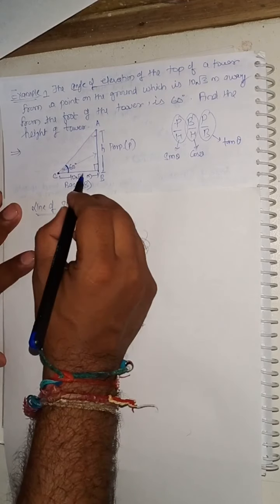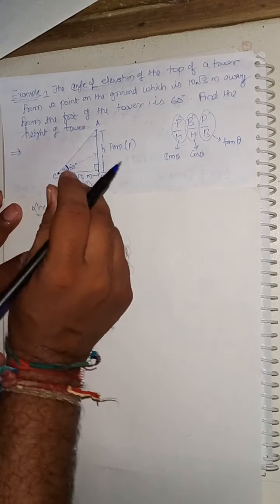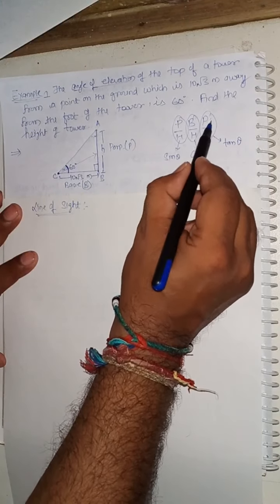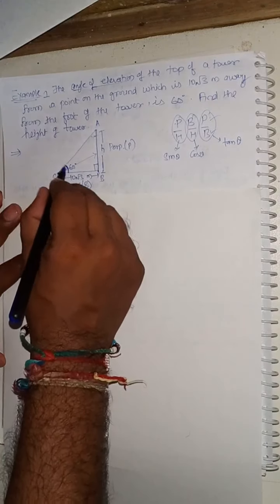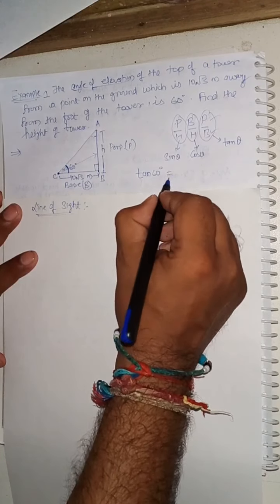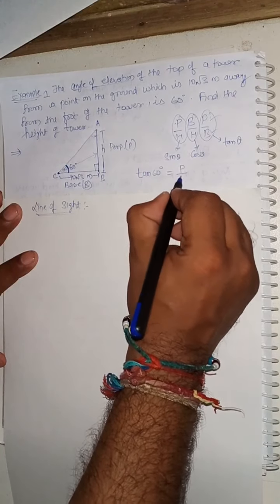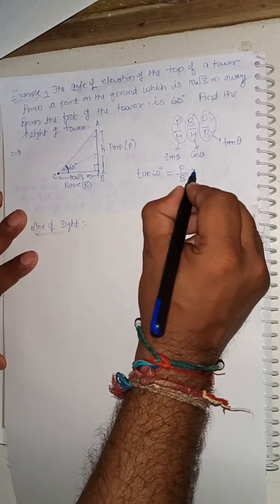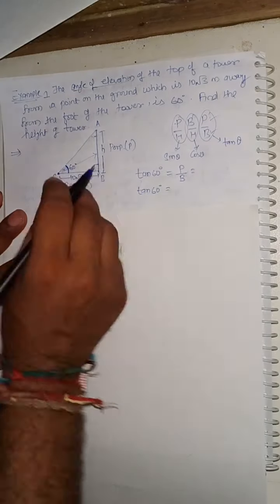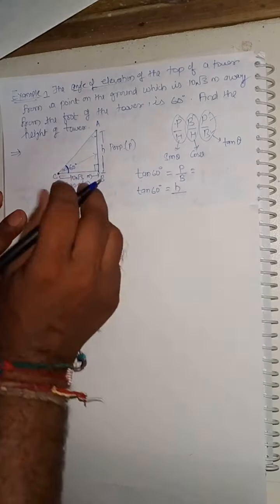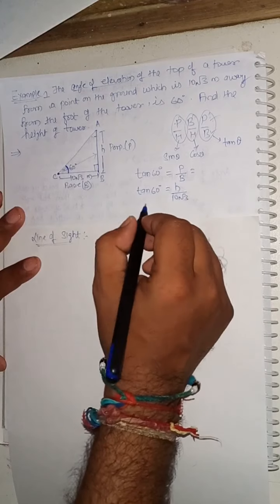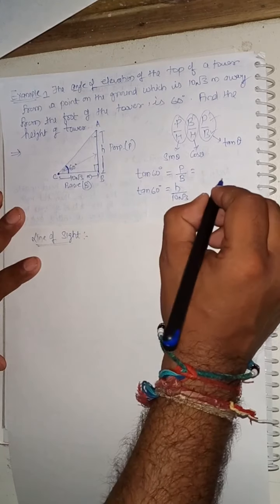Here we need to find the perpendicular value, and we have the value of the base. So which will suit this formula? We have the perpendicular and base both here. So I will take this 60 degrees as tan 60 degrees, which equals perpendicular upon base. Tan 60 degrees equals perpendicular, which is my h, upon base, which is 10 root 3. What is the value of tan 60 degrees?